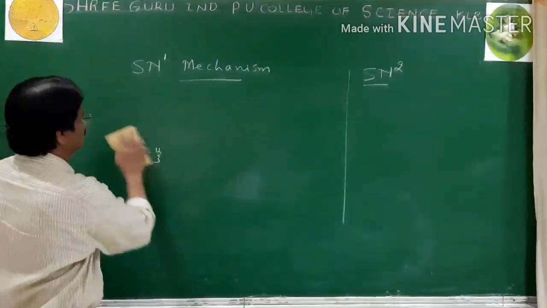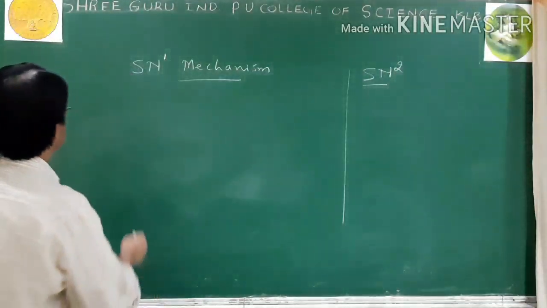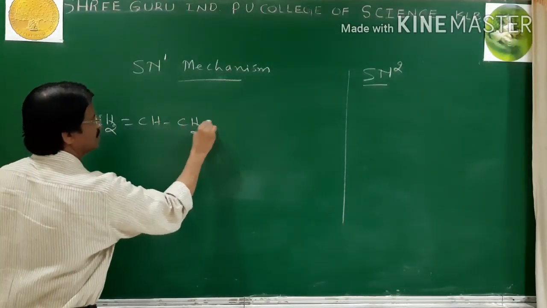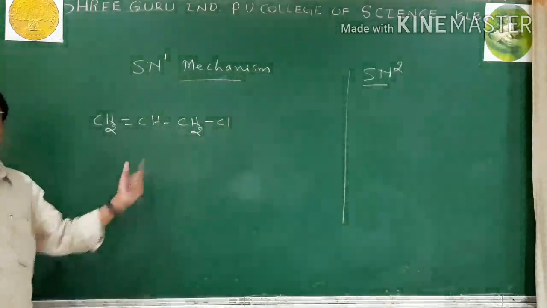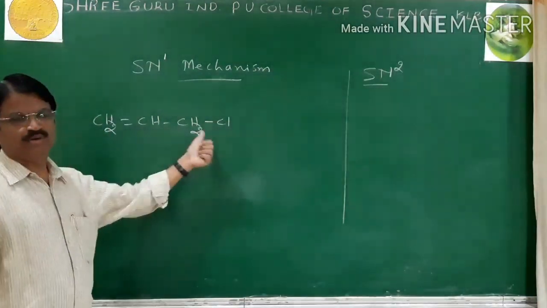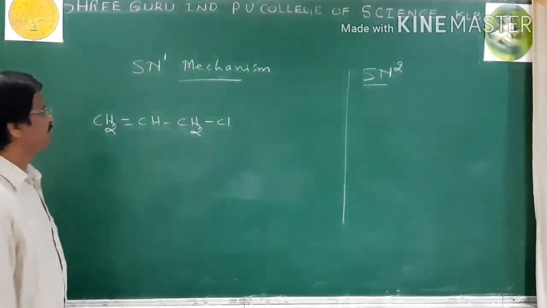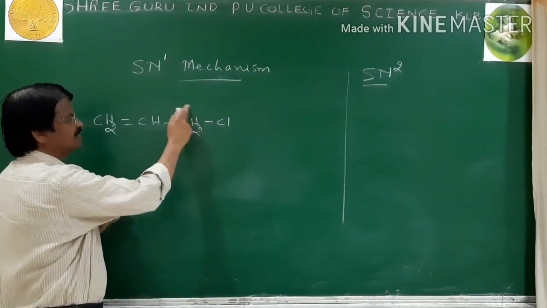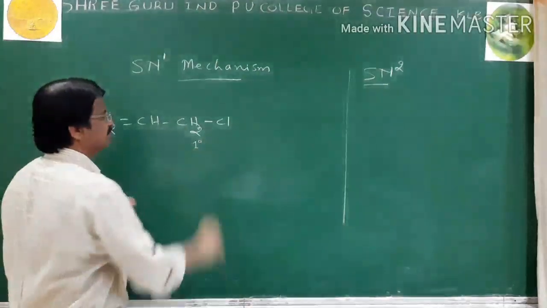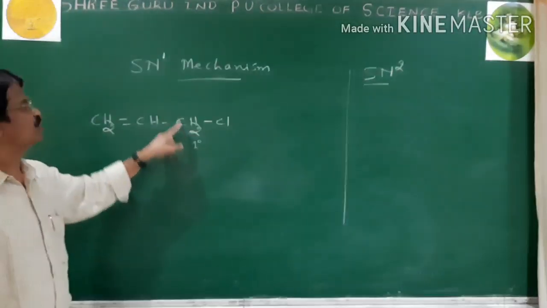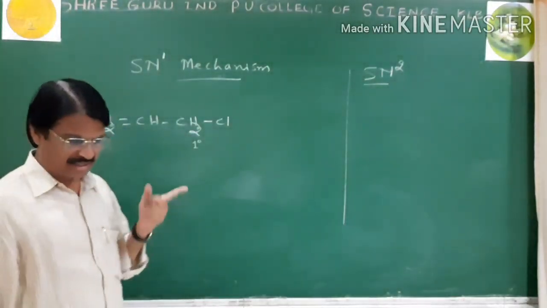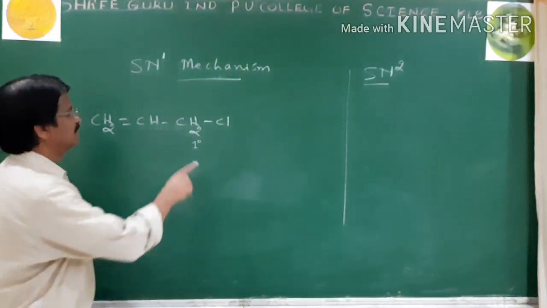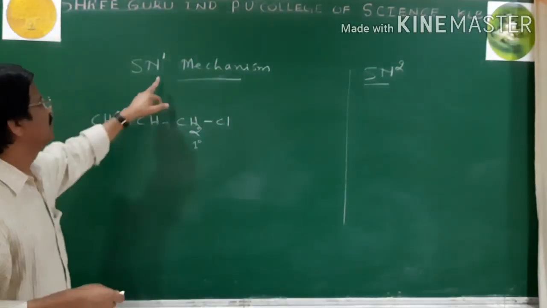I will take another example: CH2=CH-CH2Cl. This is called allyl chloride. Even though the halogen-bearing carbon is saturated and primary, it undergoes hydrolysis by SN1. But yesterday I told you tertiary alkyls undergo hydrolysis by SN1. Here, a primary halide is an exceptional case. Now see why it can undergo hydrolysis by SN1.